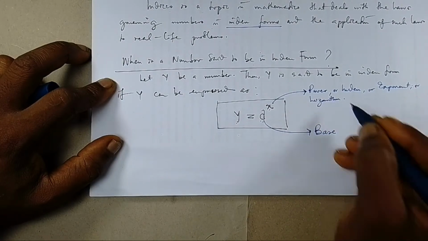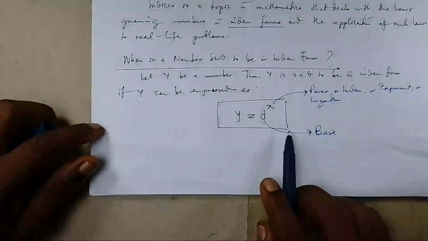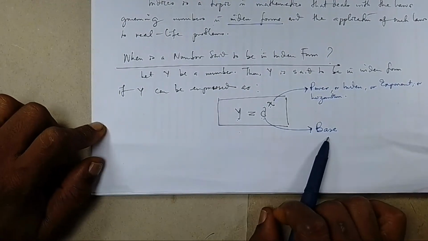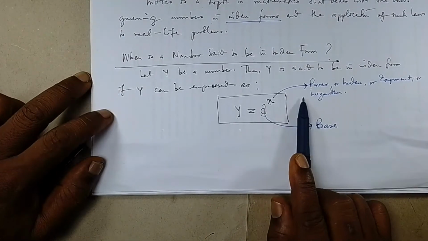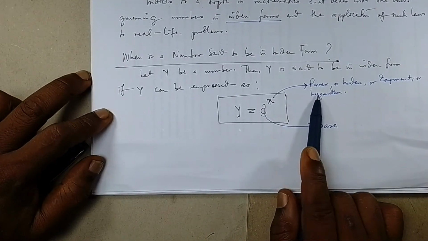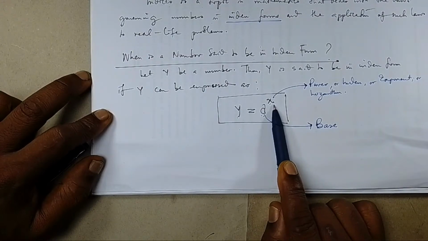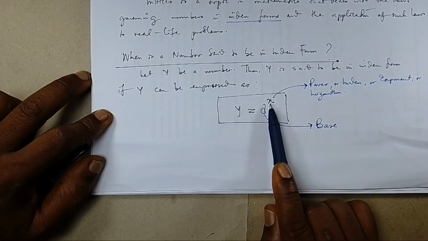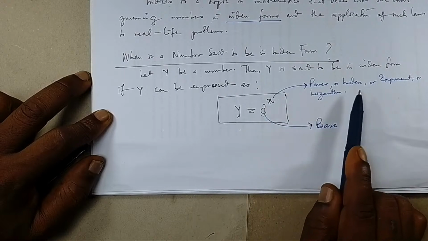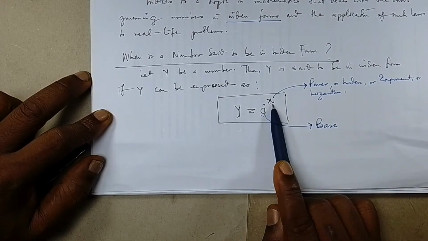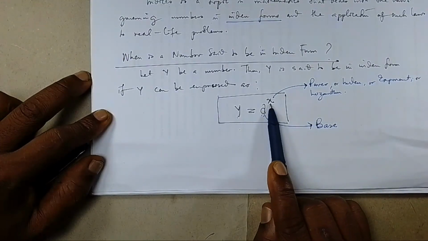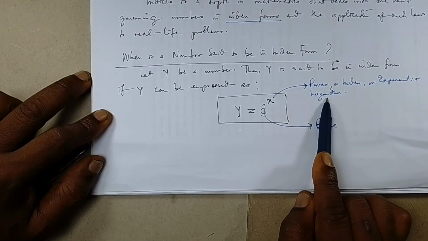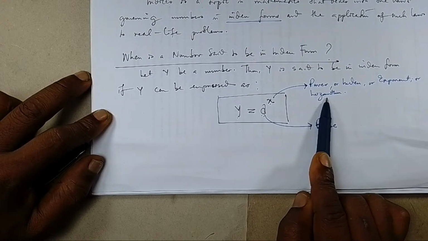Whereas the number a has the name base, the number x can answer any of these four names. We can call this number x power. If you don't want to call it power, you can call it index. If you don't want to call it index, you can call it exponent. If you don't want to call it exponent, you can call it logarithm, as you will come to see in my next topic just after indices.